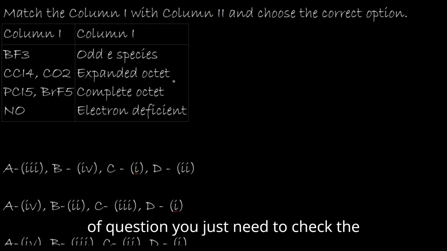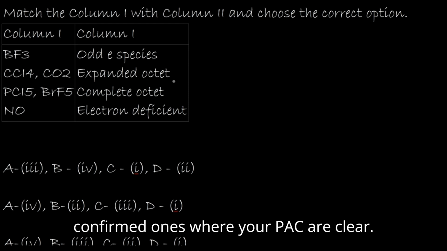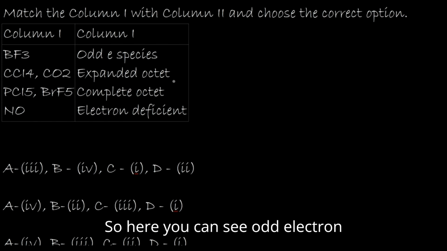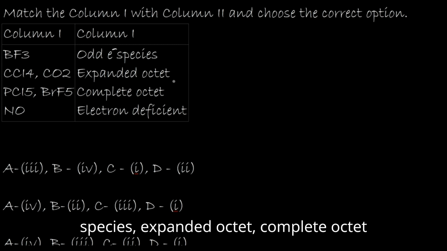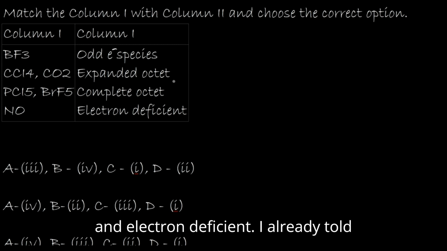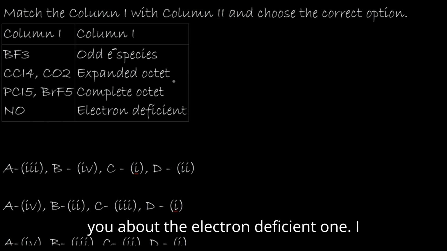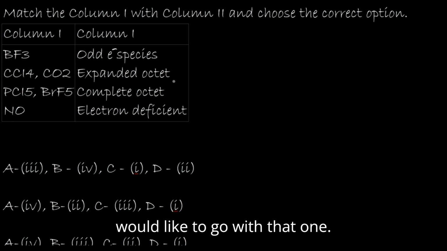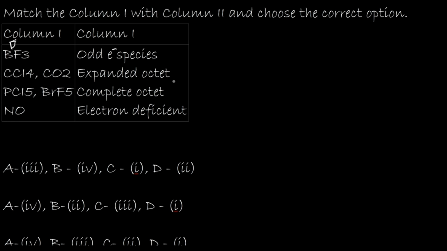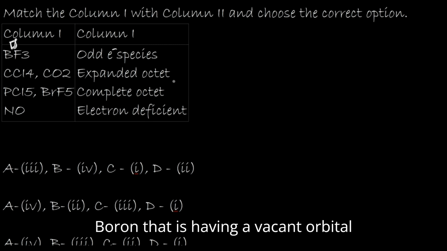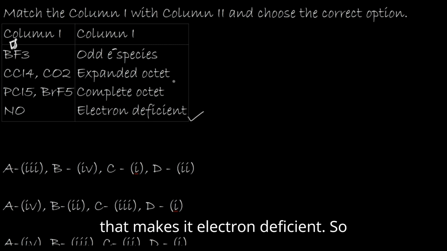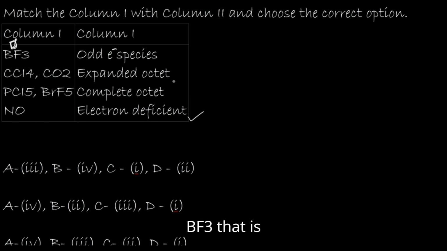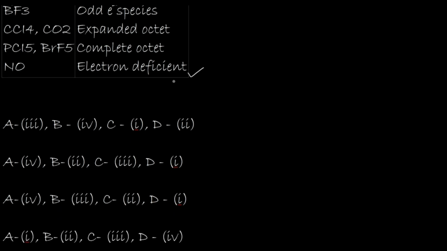In this kind of question, you just need to check the confirmed ones where you are absolutely clear. So here you can see odd electron species, expanded octet, complete octet and electron deficient. I already told you about the electron deficient one, and I would like to go with that one. Boron has a vacant orbital, which makes it electron deficient. So BF3, that is A to 4.